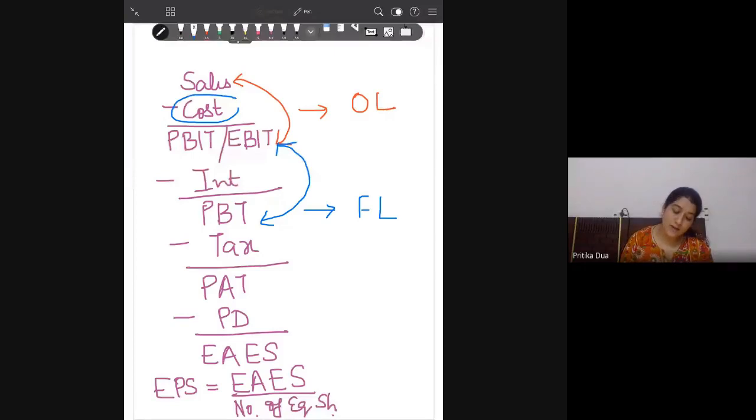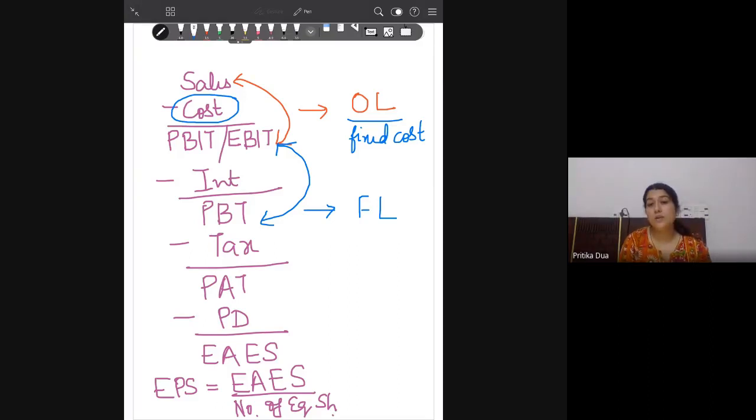Operating leverage will use fixed cost to magnify this effect. That is, for every 1% change in sales, I try to get 2%, 3% increase in EBIT. So how can I use my fixed cost to increase this effect of change in sales?